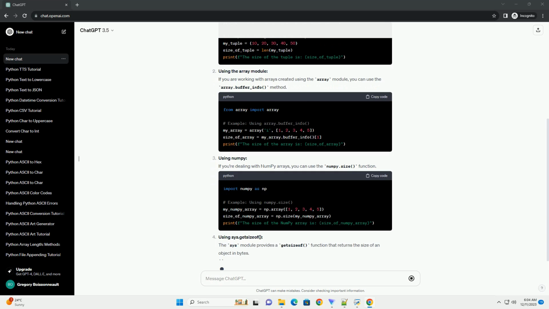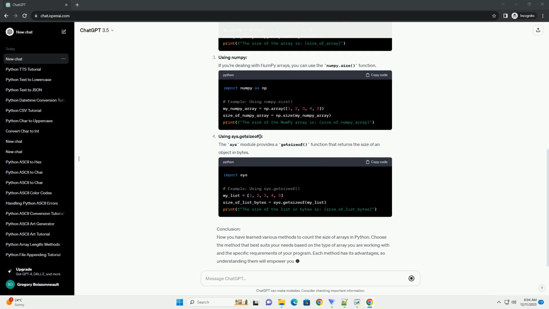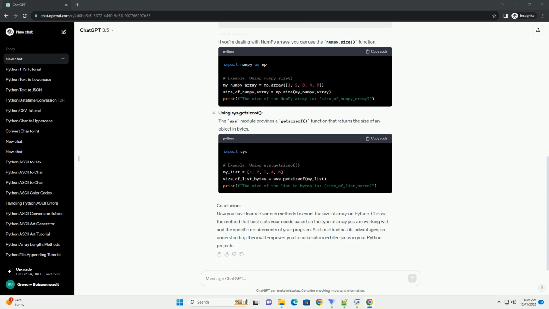Using the len function. The simplest and most common way to find the size of an array in Python is by using the built-in len function.